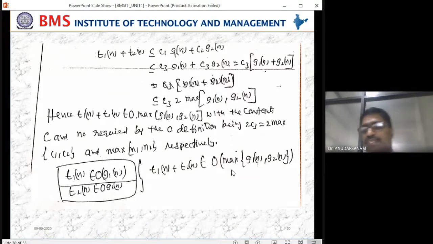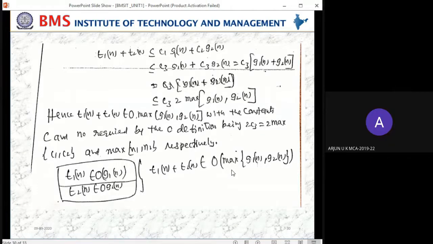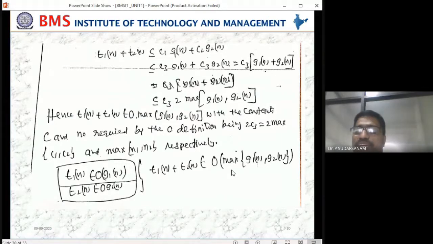Yes, sir, I got it. Any doubt now, Arjun? No, sir. Practice two to three times, then only you will understand, because many people have left mathematics in the 10th itself. So this looks like equations, and by seeing it you will not get it the first time; you have to practice this one. This is the toughest one in your syllabus, I can say.